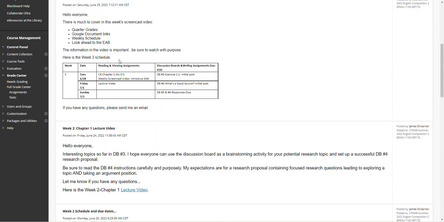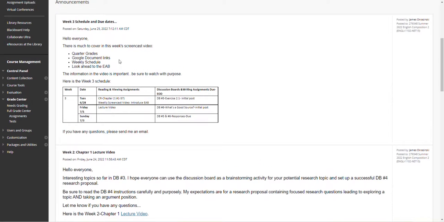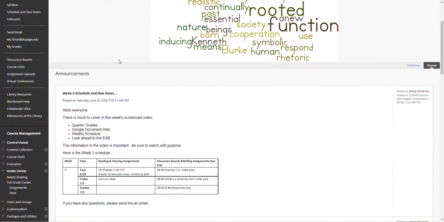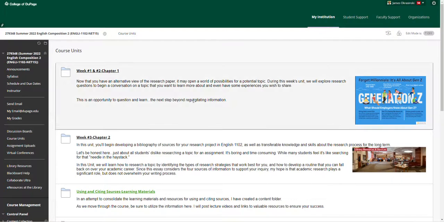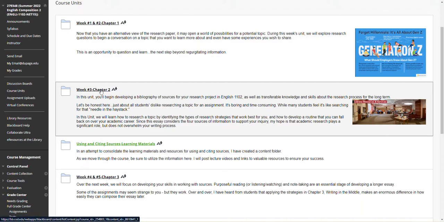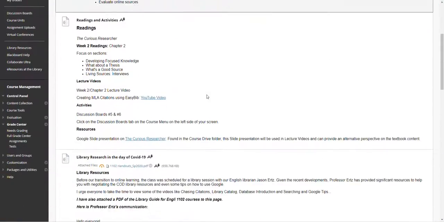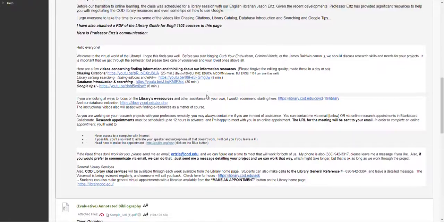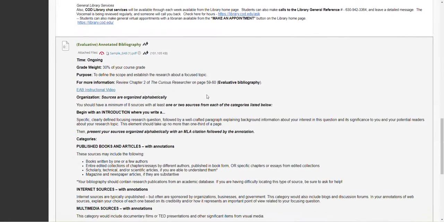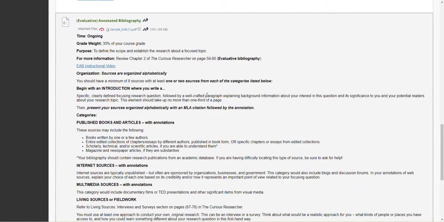All right. So ultimately, your first assignment working with this particular topic will be the annotated bibliography. Once again, I want to point out that it is worth 30% of your course grade. So you might want to read this particular assignment and get a head start on that. Once you've settled on a topic, start working on this annotated bibliography. Like I said, 30% of your course grade.